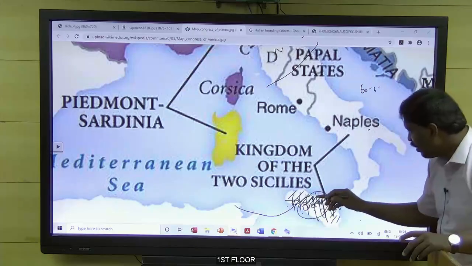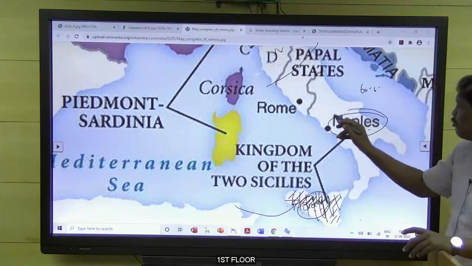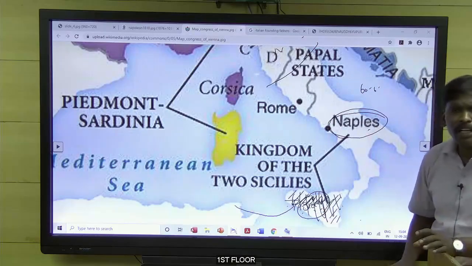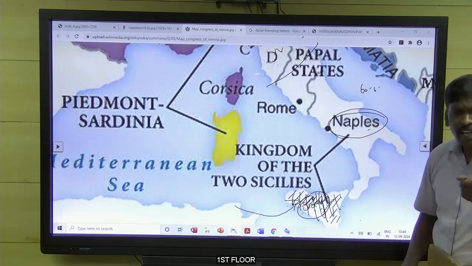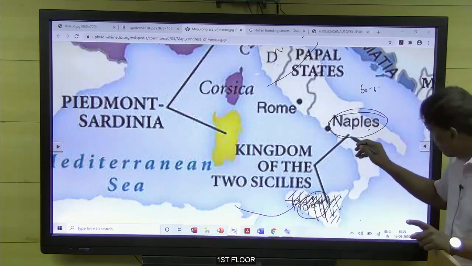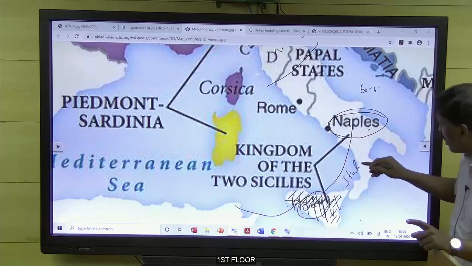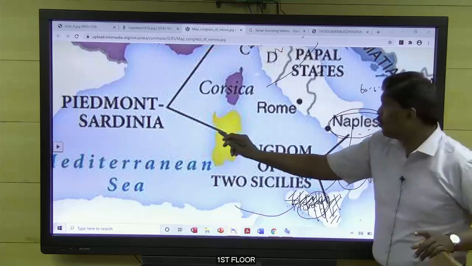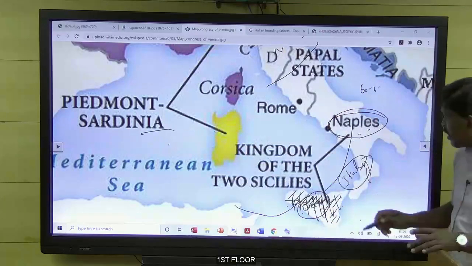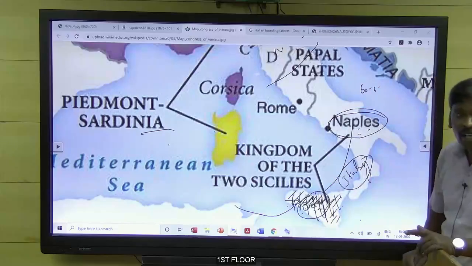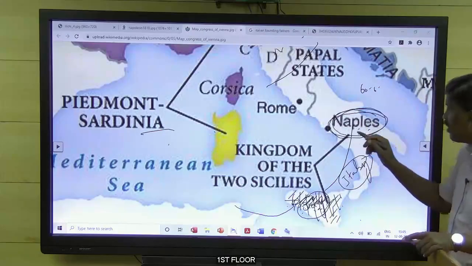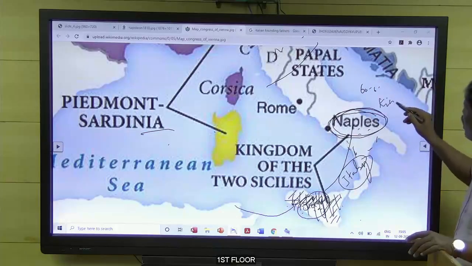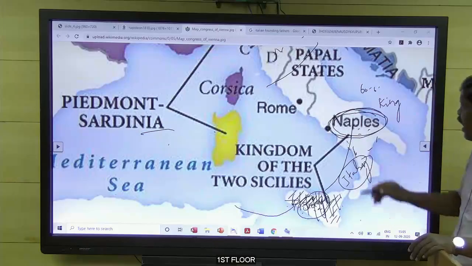When the people of Sicily revolted, the same thing was felt by the Naples people. The Naples people also heard that the Sicilian people are revolting against the king. And they wanted to integrate with Sardinia because we are speaking the language of Italy, but we are ruled by a foreign king. So if we get independence, we are going to be ruled by the Sardinian, Italian king. Naples also started to protest against the king who was ruling there.